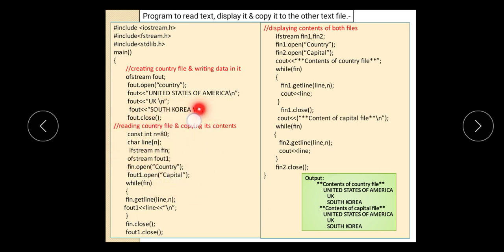And here I am taking some variable for reading the data from the country file. We are reading the data from the country file till the end of file, line by line, and then we are writing the data into the capital file with the help of that object. Now whatever data is written in that capital file, we will see whether it is written properly or not. So we again open that file in input mode and read the lines one by one, and send that output to the monitor. Hence the data inside that file will be displayed.